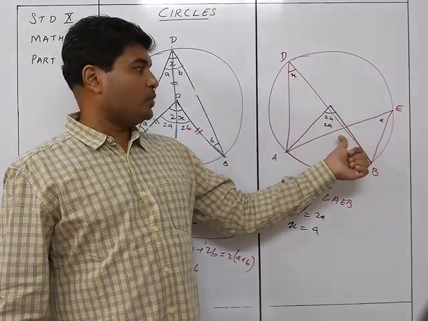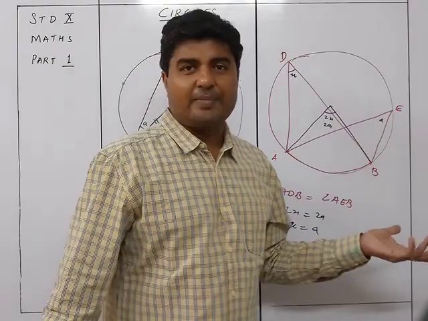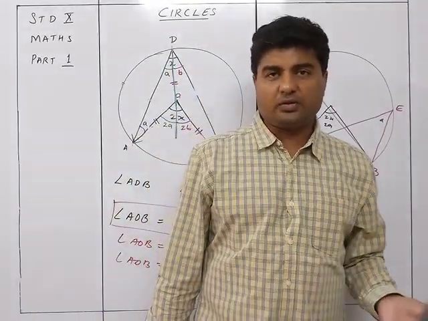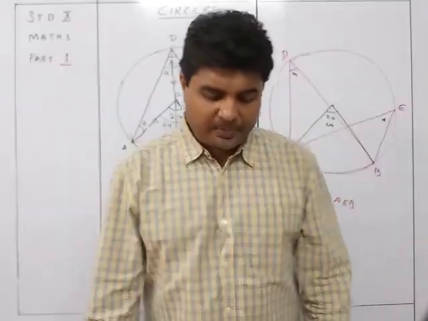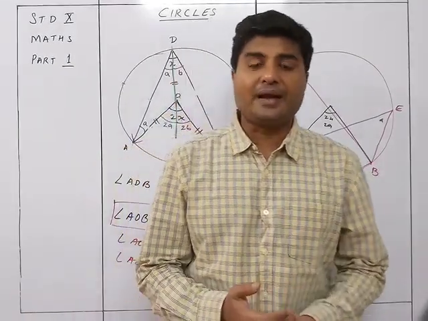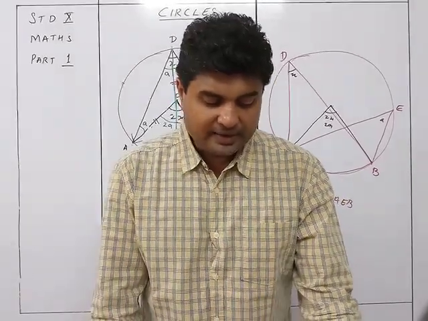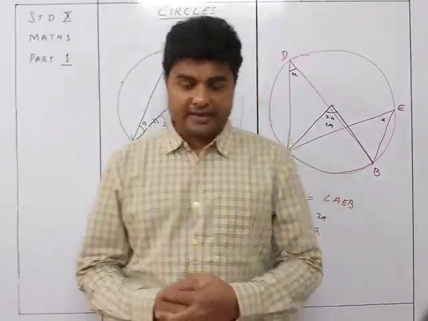So if this is x, then this will be 2x, and if this is a, then this will be 2a. For the same angle, 2x is equal to 2a, so x is equal to a. So it is a very simple theorem: angles in the same segment are equal. That is the second theorem.